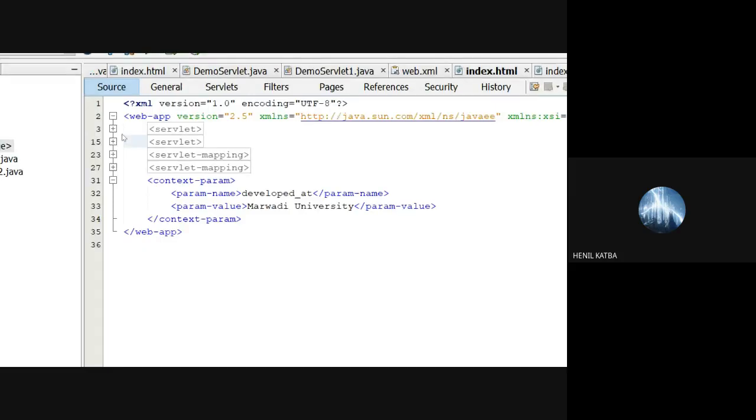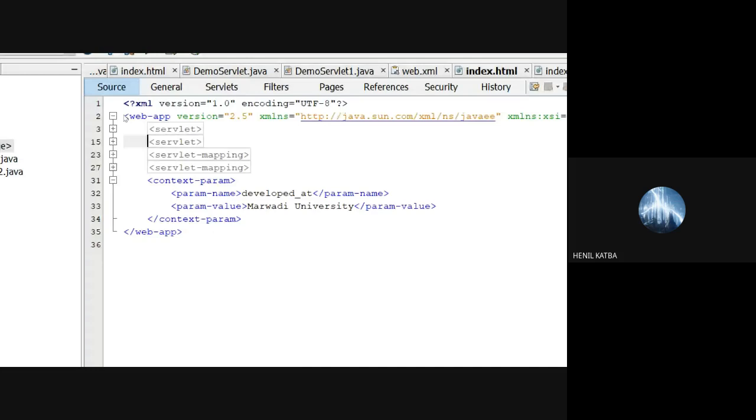Let us create one more servlet. You can see the web.xml. You will have servlet tag and servlet mapping tag. Right now I have two servlets, that's why there are two servlet tags and two servlet mapping tags.